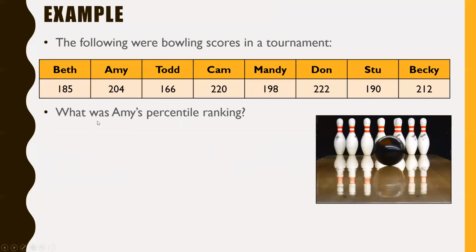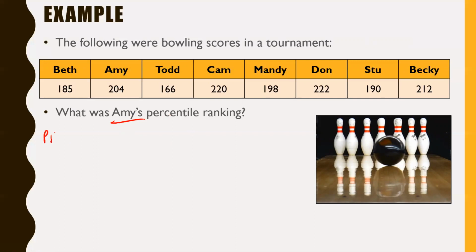All right, so another example here. The following were bowling scores in a tournament. So if you look at this list here, you can see there's 8 different people in the list and all their names as well as their bowling scores. So the question is asking, what is Amy's percentile ranking? Okay, so we want to figure out what Amy's percentile is here.